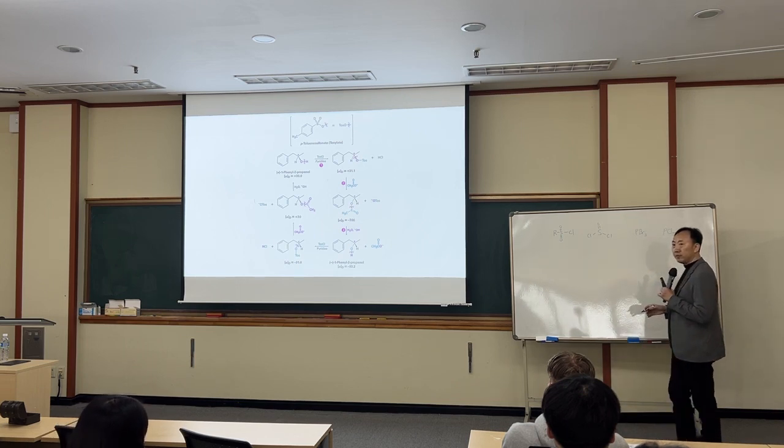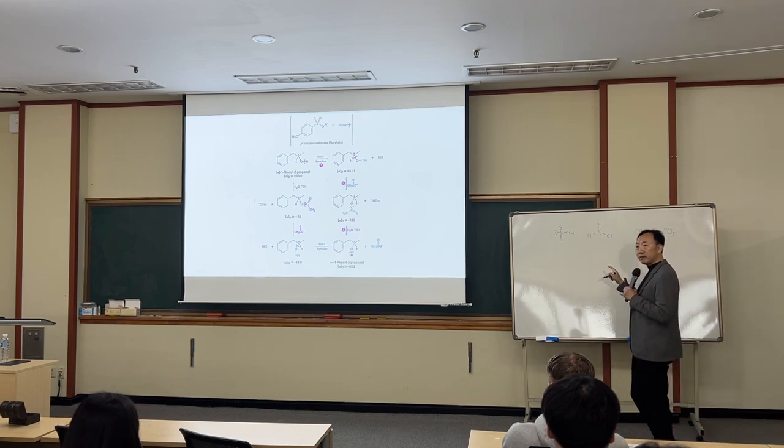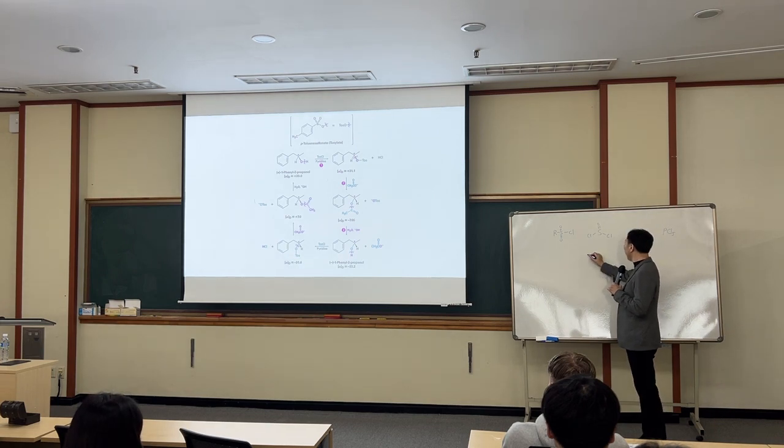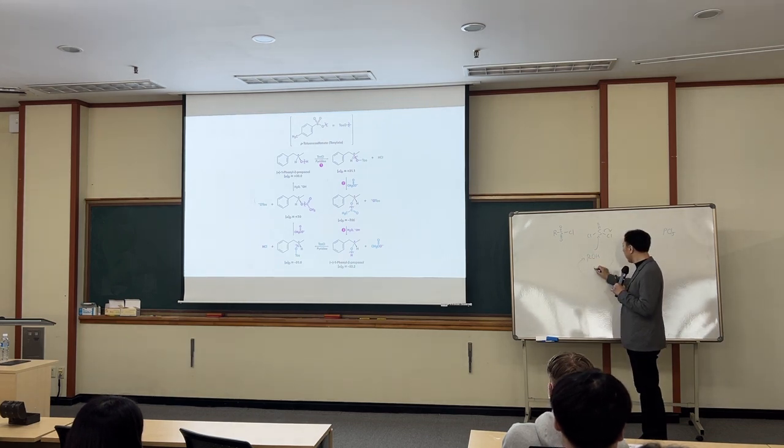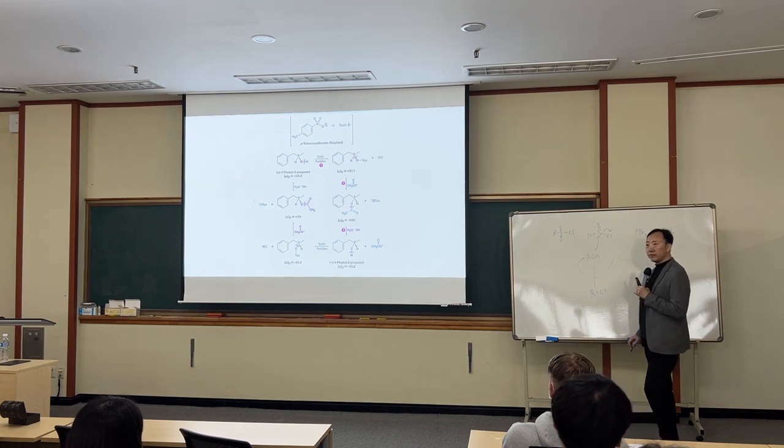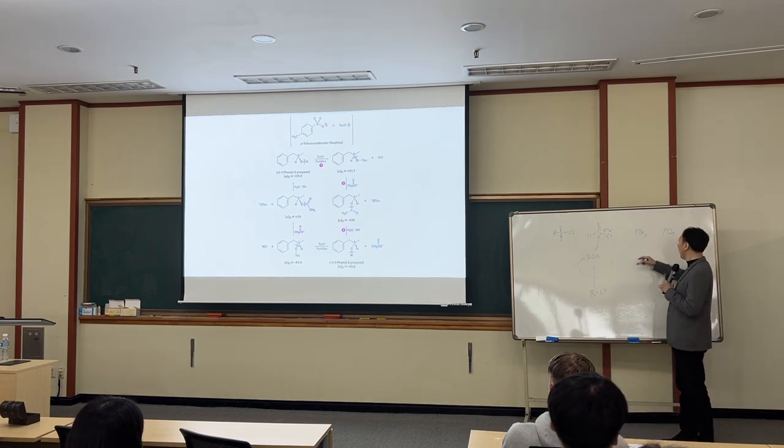OH attacks first, and then chloride is removed. Chloride comes back and attacks from behind, making the alkyl chloride. Similar reactions happen here: OH attacks first, Br minus is removed and comes back to attack from behind.